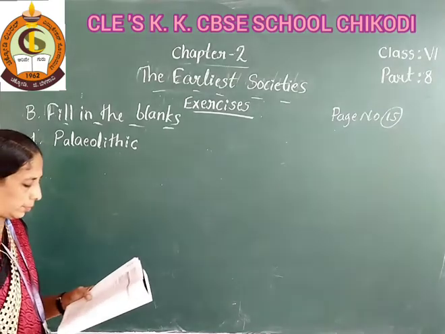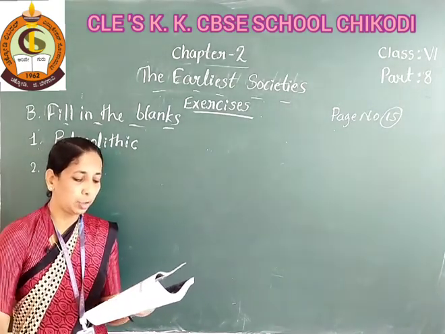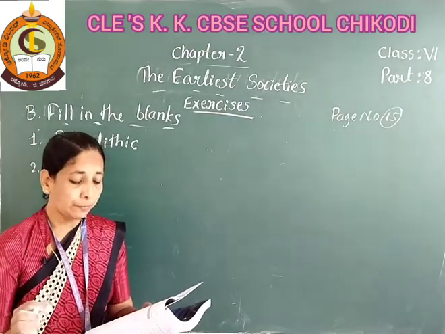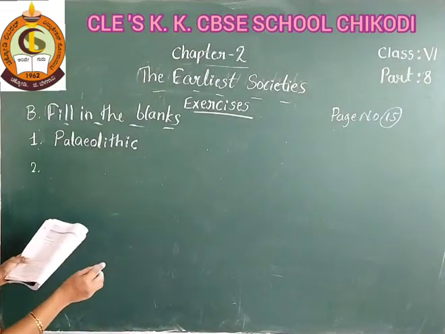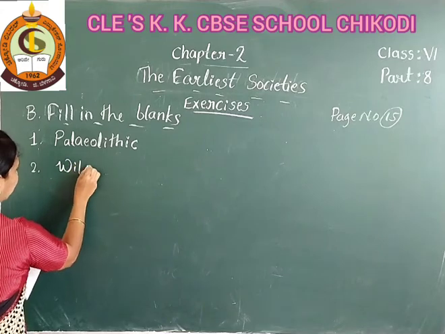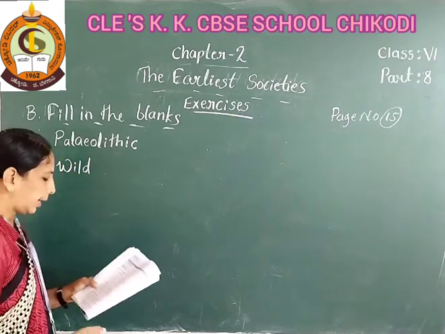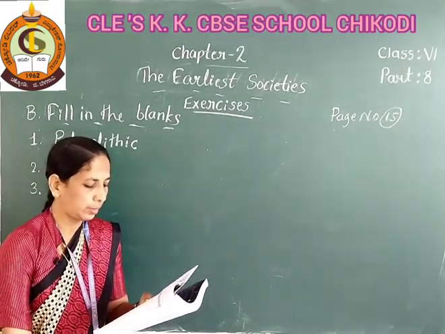Second question: early humans moved in groups to protect themselves from dash animals. The answer is wild.